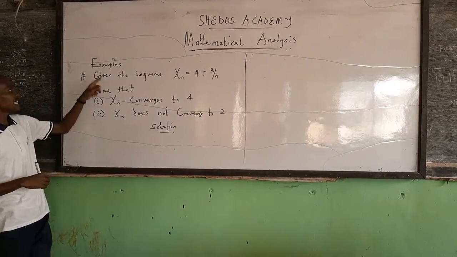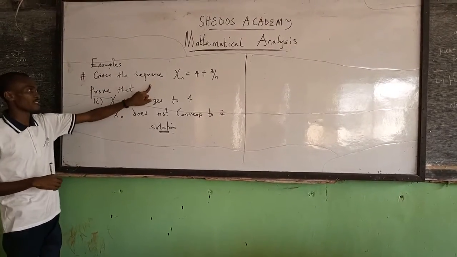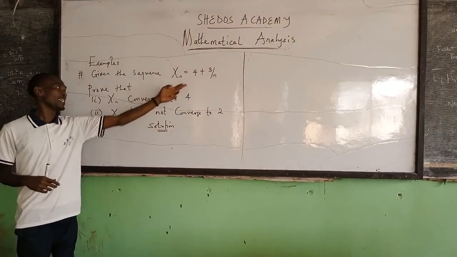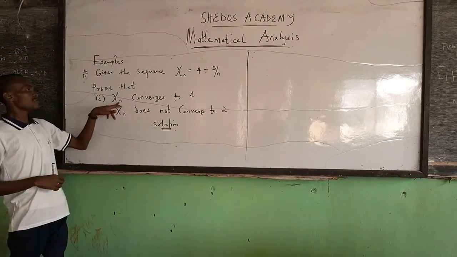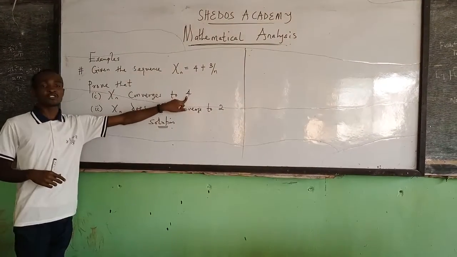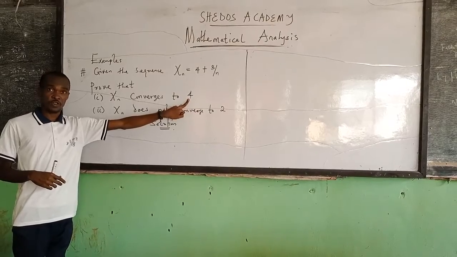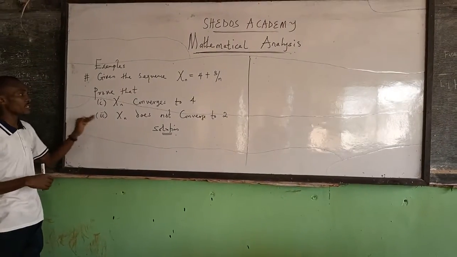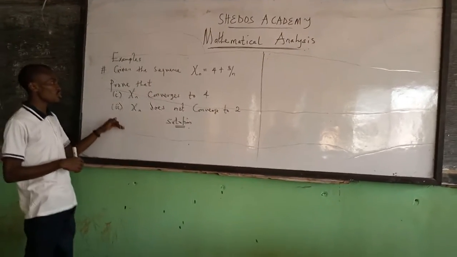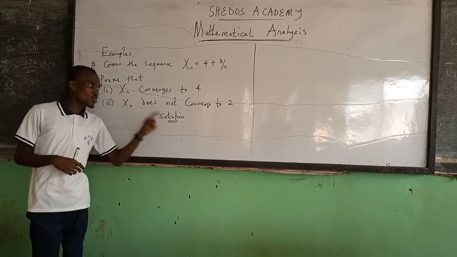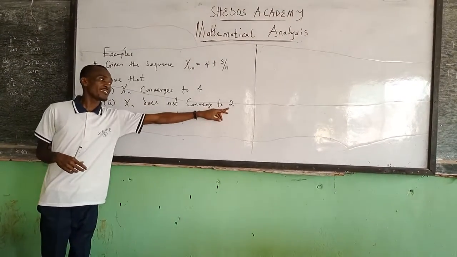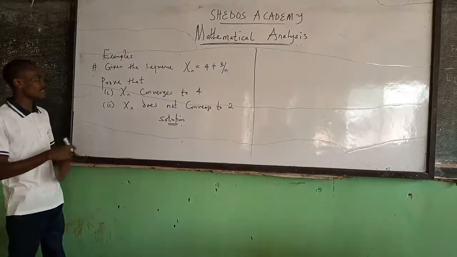So we have the given sequence. These are sequences defined as this. Now we are asked to prove that the sequence actually converges to the real number 4. And then the second part of the example is for us to prove that the sequence does not converge to the real number 2. So let's see how this works.